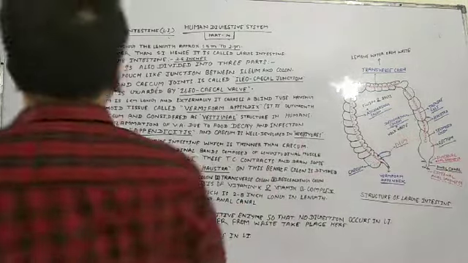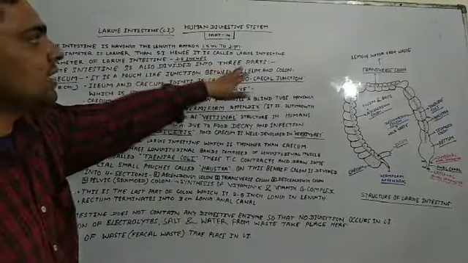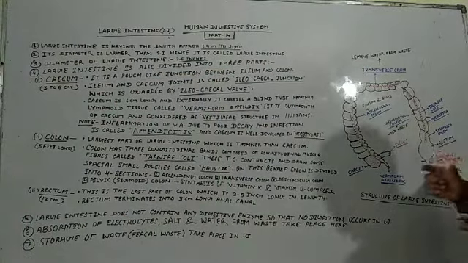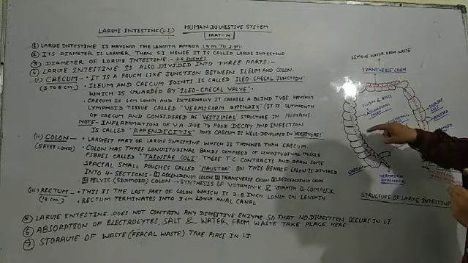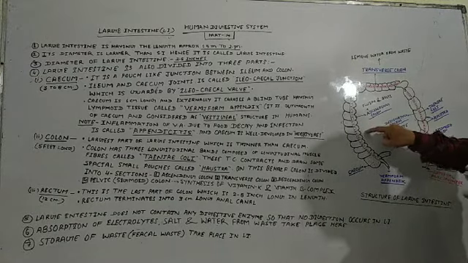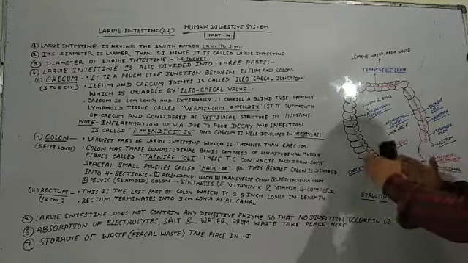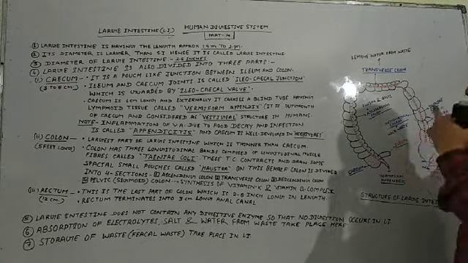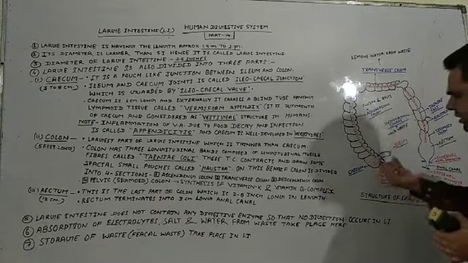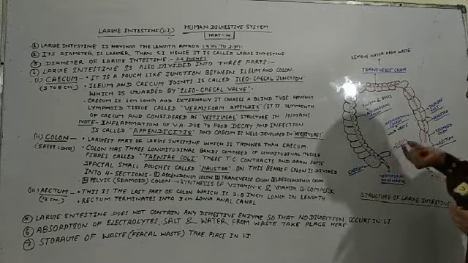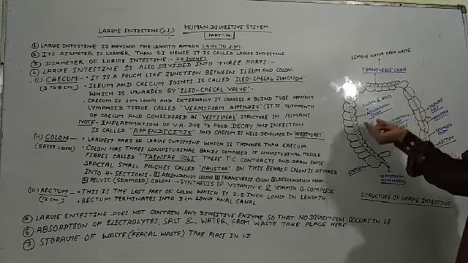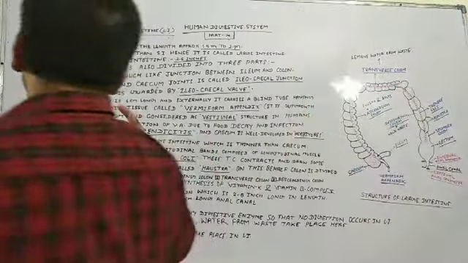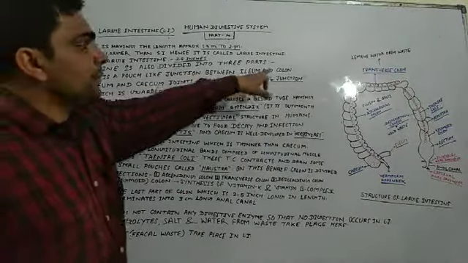So it is called a pouch-like junction between the ileum and the colon, situated between the ileum and the second part of the large intestine, the colon. In other words, this is the joining point of the ileum and colon. So it is a pouch-like junction situated between the ileum and colon.